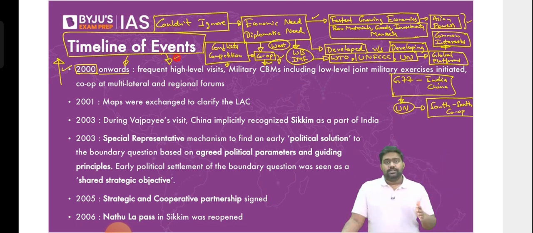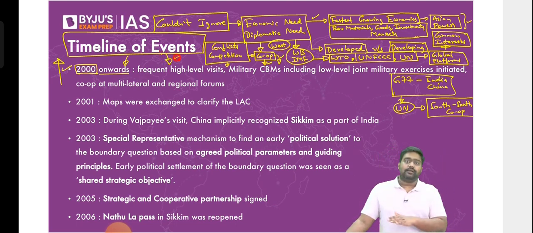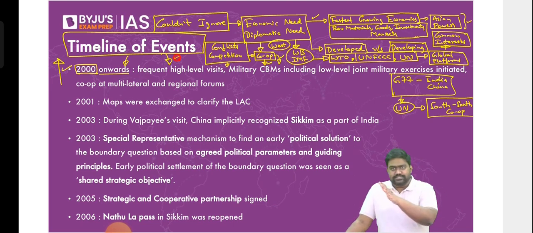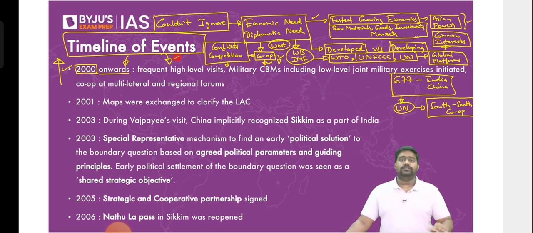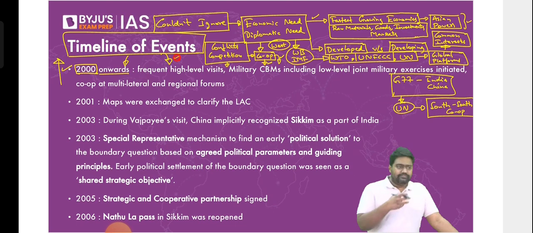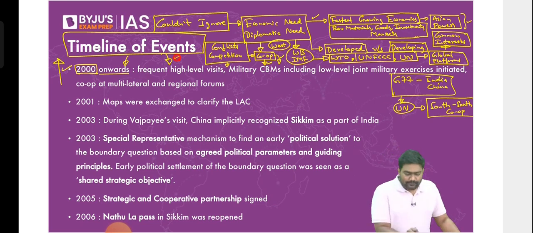That's why I've been telling you from the first class, international relations is not a world of white and black. It's not that you always hate one country. It's not that you're always a friend of one country. It's always a gray area. There's always that middle path where you have a complex relationship with any country. There will be areas where you work together. There will be areas where you might be having disputes and conflicts. There could be areas where you're targeting each other, working actively against each other. All right. That is how international relations work.